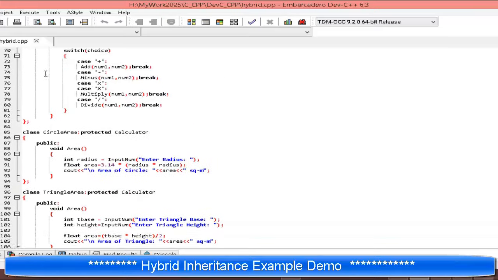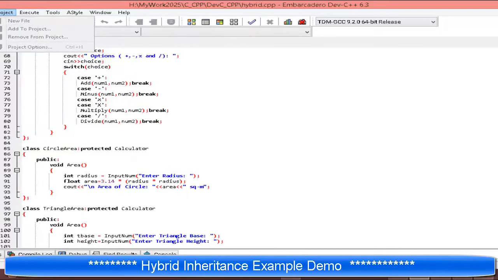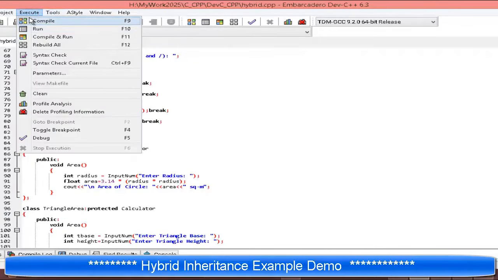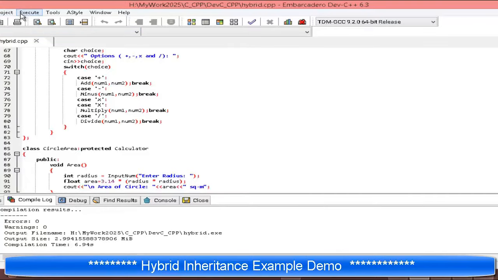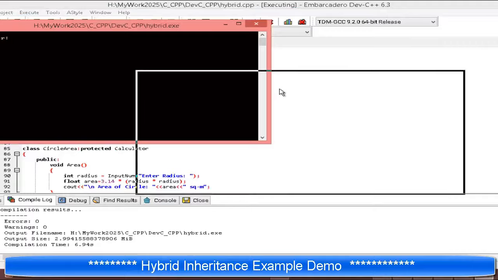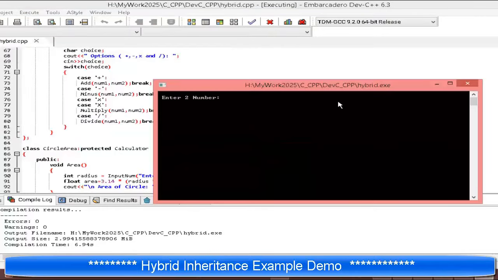Now we run the program. First we compile this and run the program. Here I am inputting the two numbers, 23 plus 67.